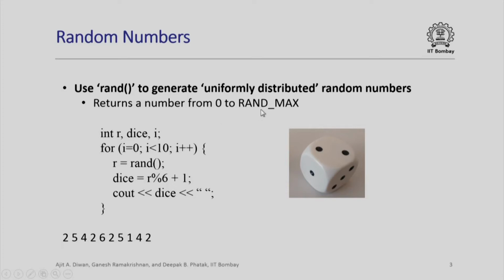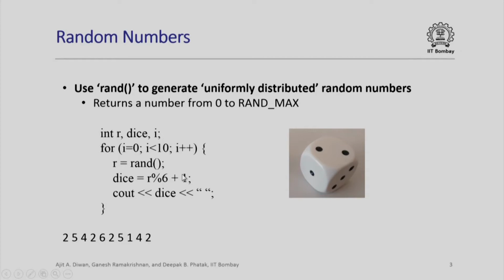So, any time you generate a number, you will get any number between 0 and such a large number. But suppose we want to generate numbers between 1 and 6 to simulate the throw of a dice, we could write this small program segment in which I have defined R as a random number, dice as a number that will come out for the dice randomly, and some index. In this loop, I am generating 10 random numbers. Every time I call rand, a new random number R will be generated, which will be between these two values. When I take modulo 6 of that R and add 1 to it, I will automatically get a number between 1 and 6. This is just output to show what I will get. For example, if I execute this program segment, I will get this sequence.